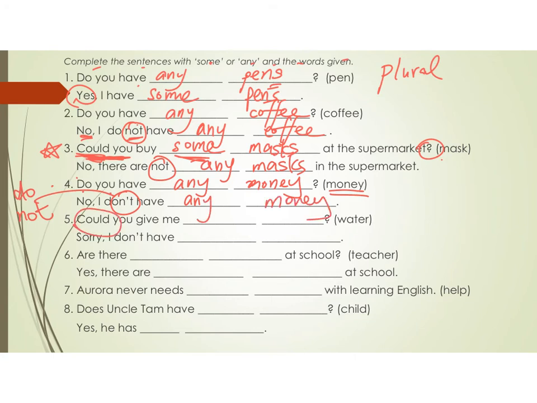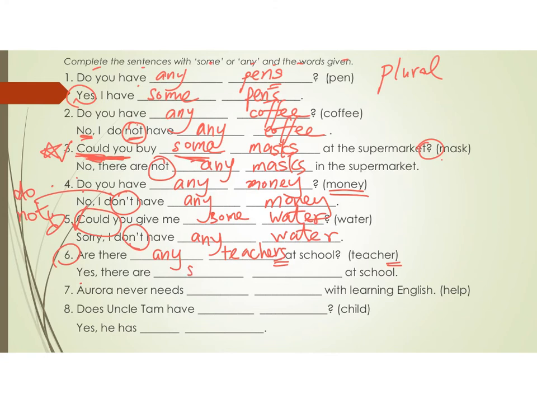Could you give me? Yeah, it is a request, just like number 3. Could you give me some water? Sorry, I do not have any water. Number 6, are there any teachers? Because teacher is countable noun.